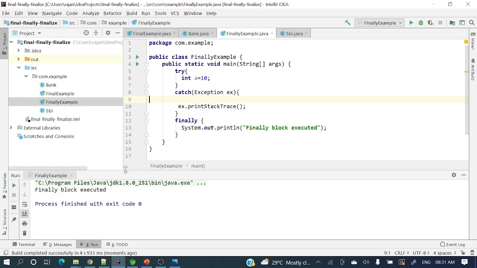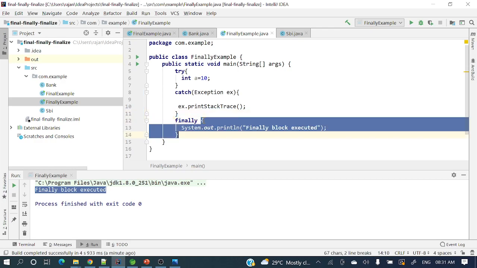Cool. If you'll see, finally block executed. So irrespective of whether an exception occurs or not, the finally block will be executed, right? So ideally we can have cleanup logics in the finally block. In real-time programming or real-time project development, what will we place in the finally block?